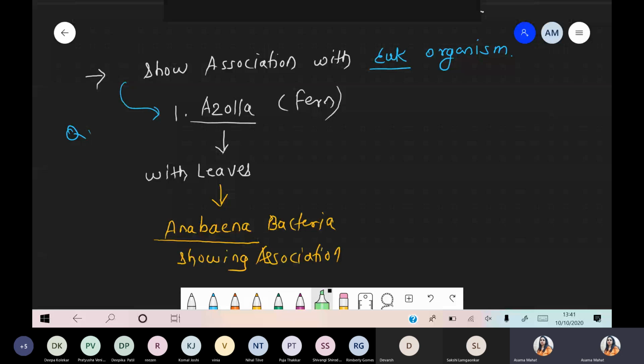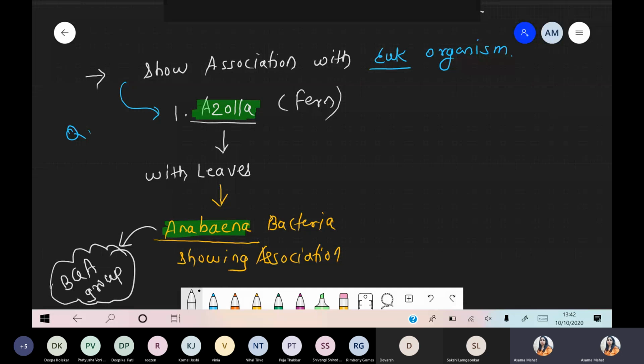We are talking about the first category, association between Azolla and the Anabaena bacteria. And please remember, these Anabaena belong to the BGA group. So definitely cyanobacteria show association with eukaryotes, and here we took the first example, that is Azolla, which shows association with the Anabaena bacteria.